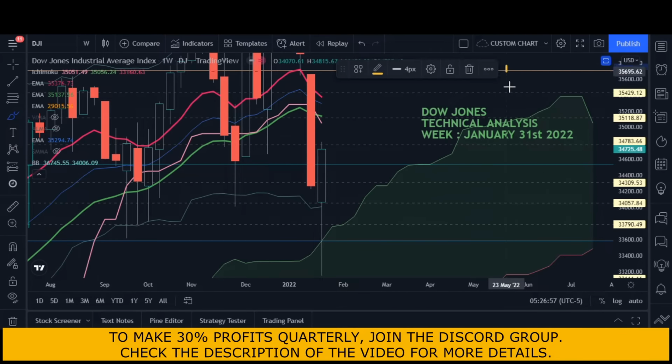Okay guys, so we are here on the weekly chart. Weekly chart means one candle represents 1 week, not 1 day or 1 hour. One candle means 1 week.